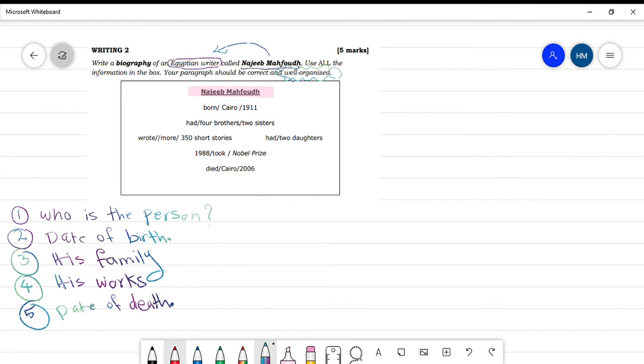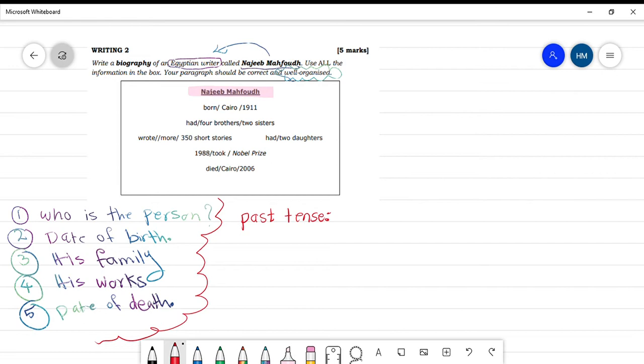Okay, my dear students, there is something very important you have to bear in mind. First of all, you have to use past tense. Why do you have to use past tense? Because the person you are writing about is dead.